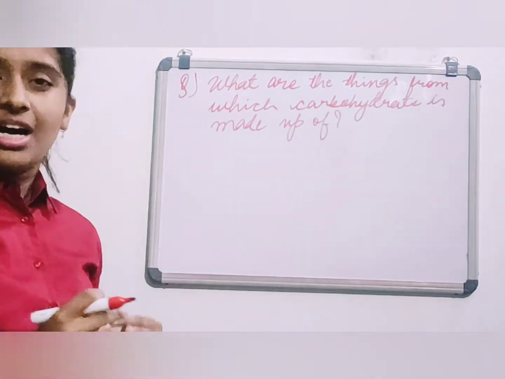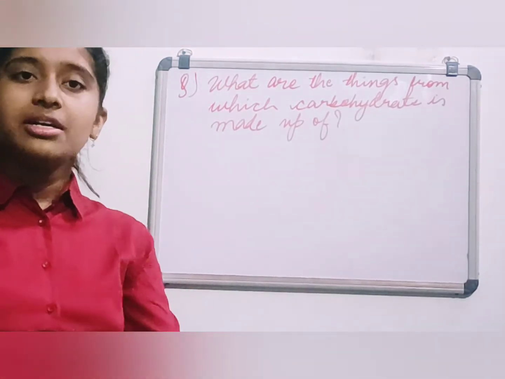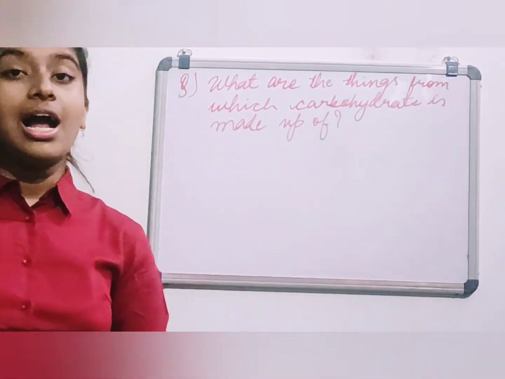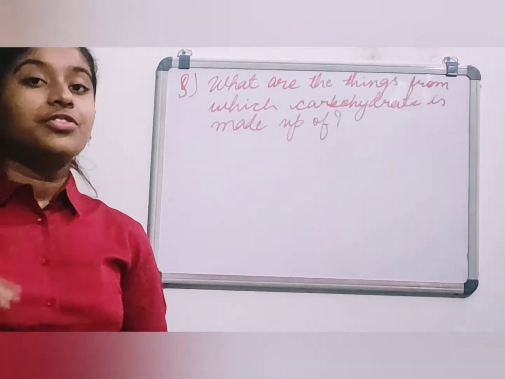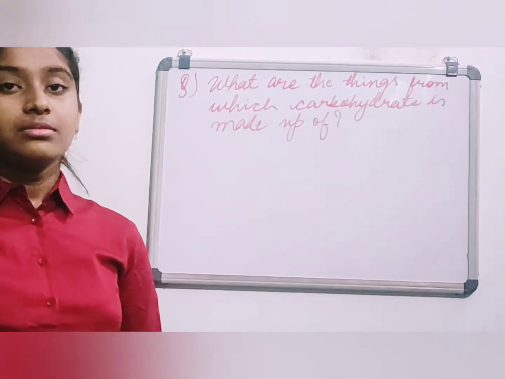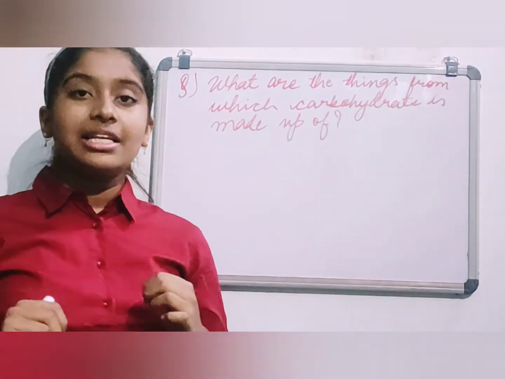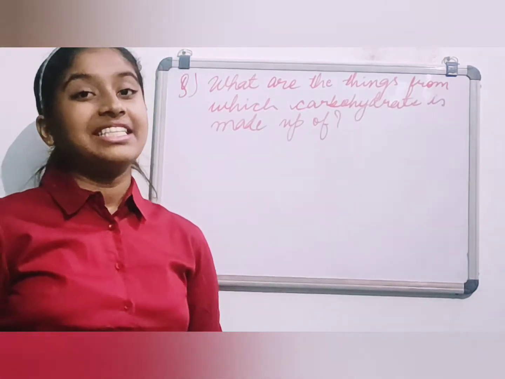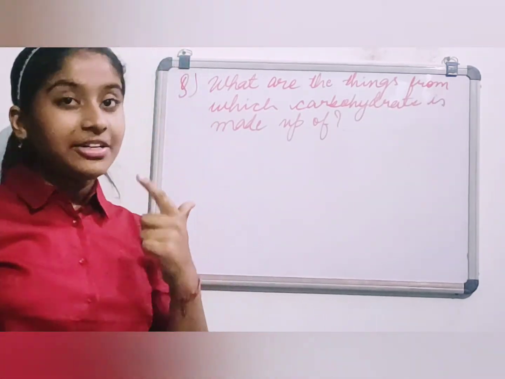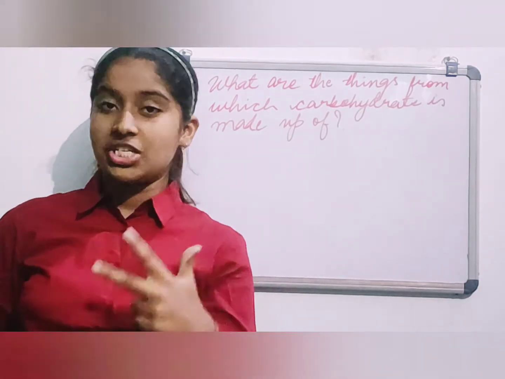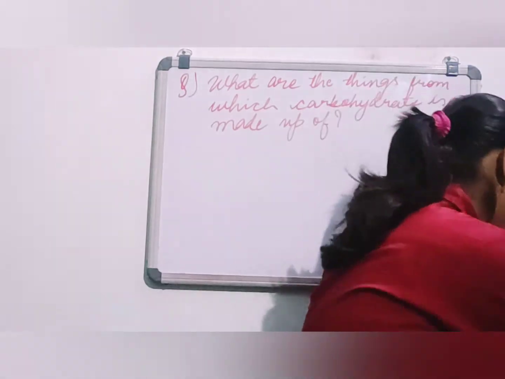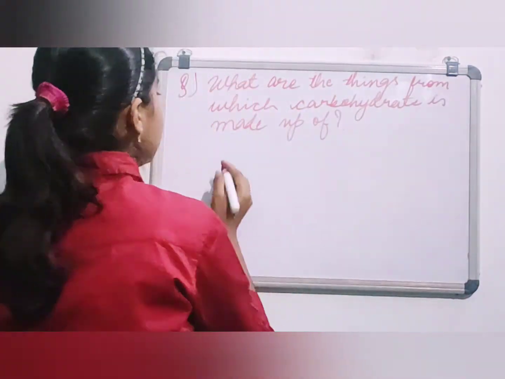And you will say, carbohydrate is made up of what? Carbohydrate is carbohydrate. But no, carbohydrates are actually made up of three main things. If you guess, I think so you have guessed the correct answer, that is carbon, hydrogen and oxygen. These are the three elements from which the carbohydrate is made up of.